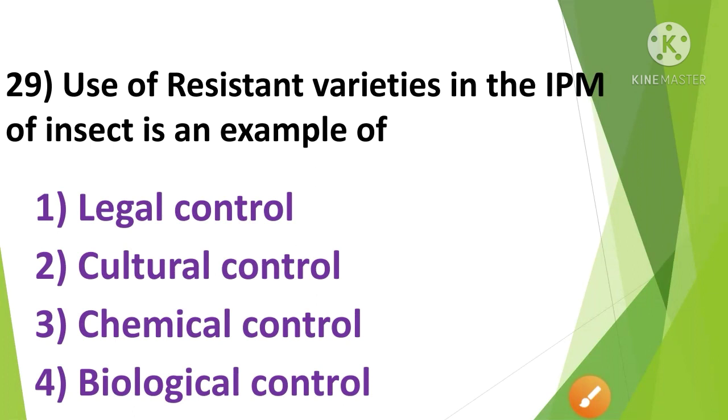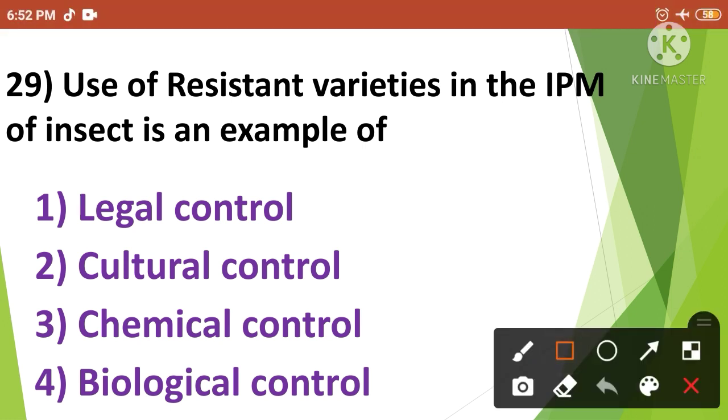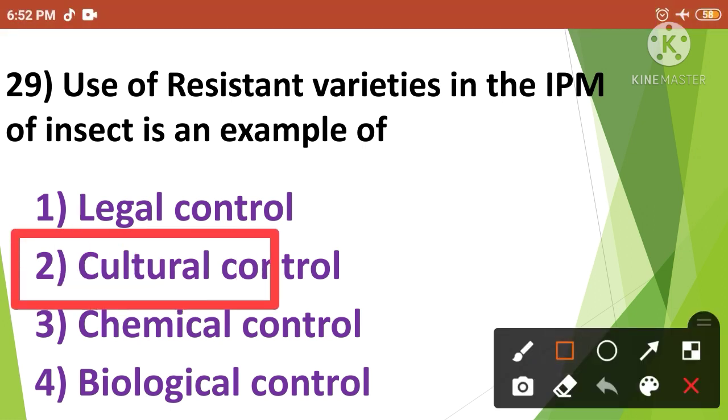Use of resistant varieties in the IPM, that means integrated pest management of insects, is an example of. The options are legal control, cultural control, chemical control and biological control. The correct answer is option number 2. So the use of resistant varieties in the IPM of insects is an example of cultural control. The next question.